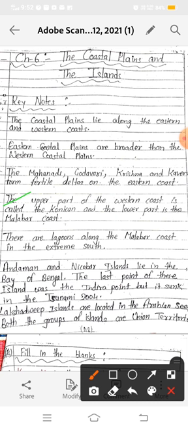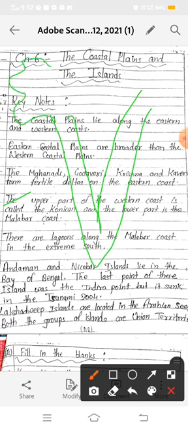See, this is the western and the eastern coast of India. The upper part of the western coast, from Gujarat, is called the Konkan coast, and the bottom is called the Malabar coast.